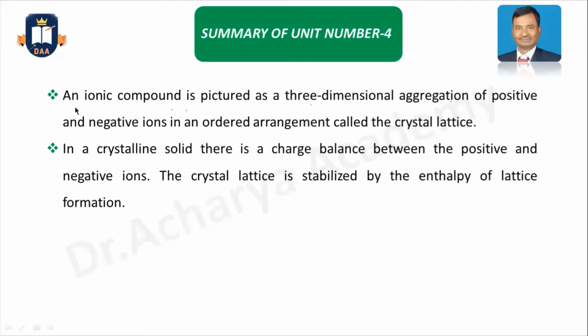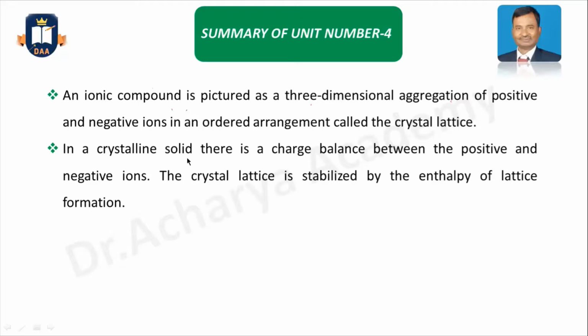Another is the ionic compound, which can be pictured as a three-dimensional aggregation of positive and negative ions. These positive and negative ions aggregate in a three-dimensional structure to form an ordered arrangement, which is called the crystal lattice.